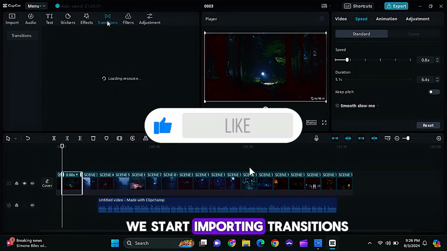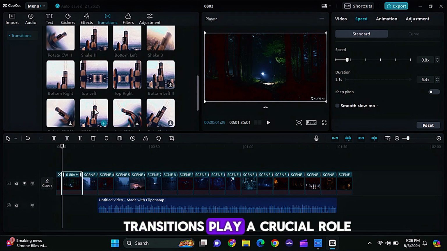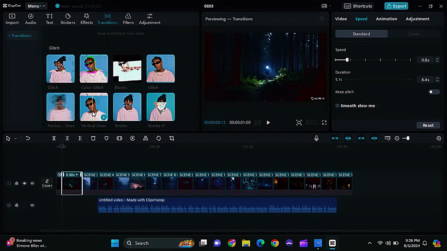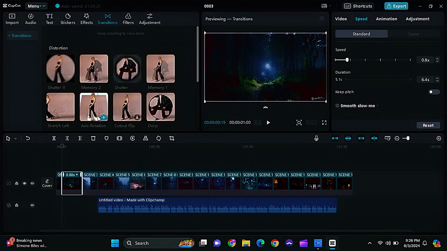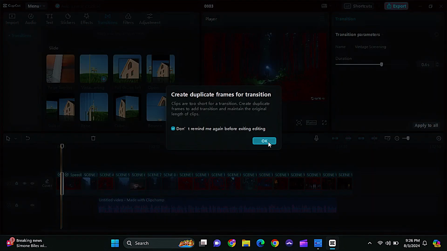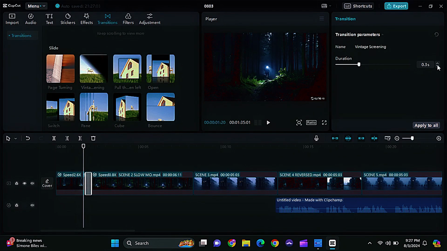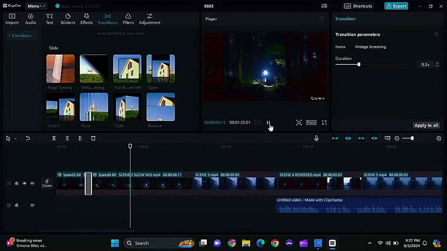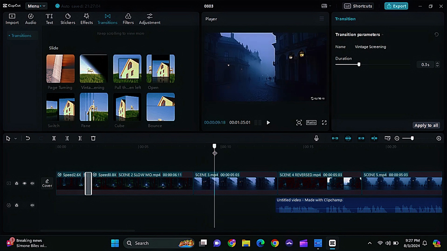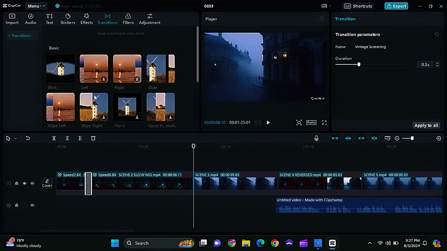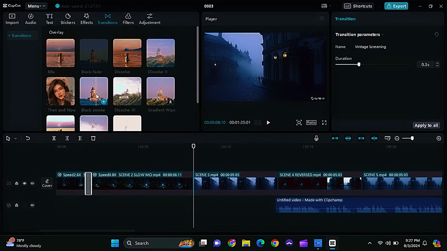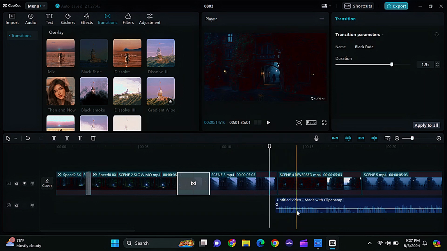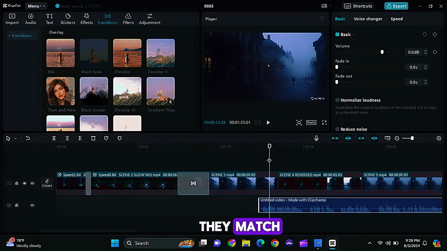After that, we start importing transitions that suit each scene. Transitions play a crucial role, as they make the change of scenery appear more smooth and appealing to the audience. Just start playing the clips and make sure that they match and sync with the voiceover.